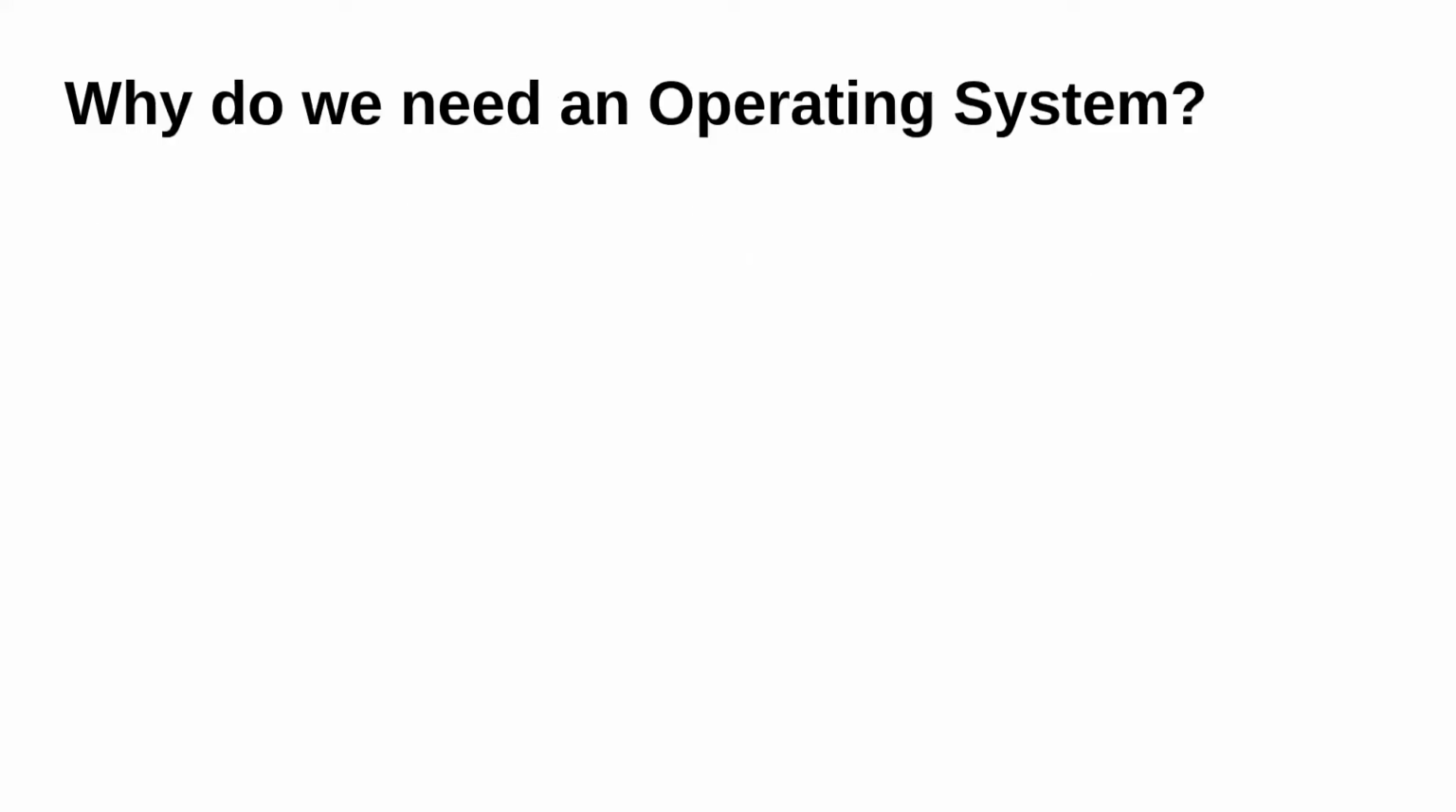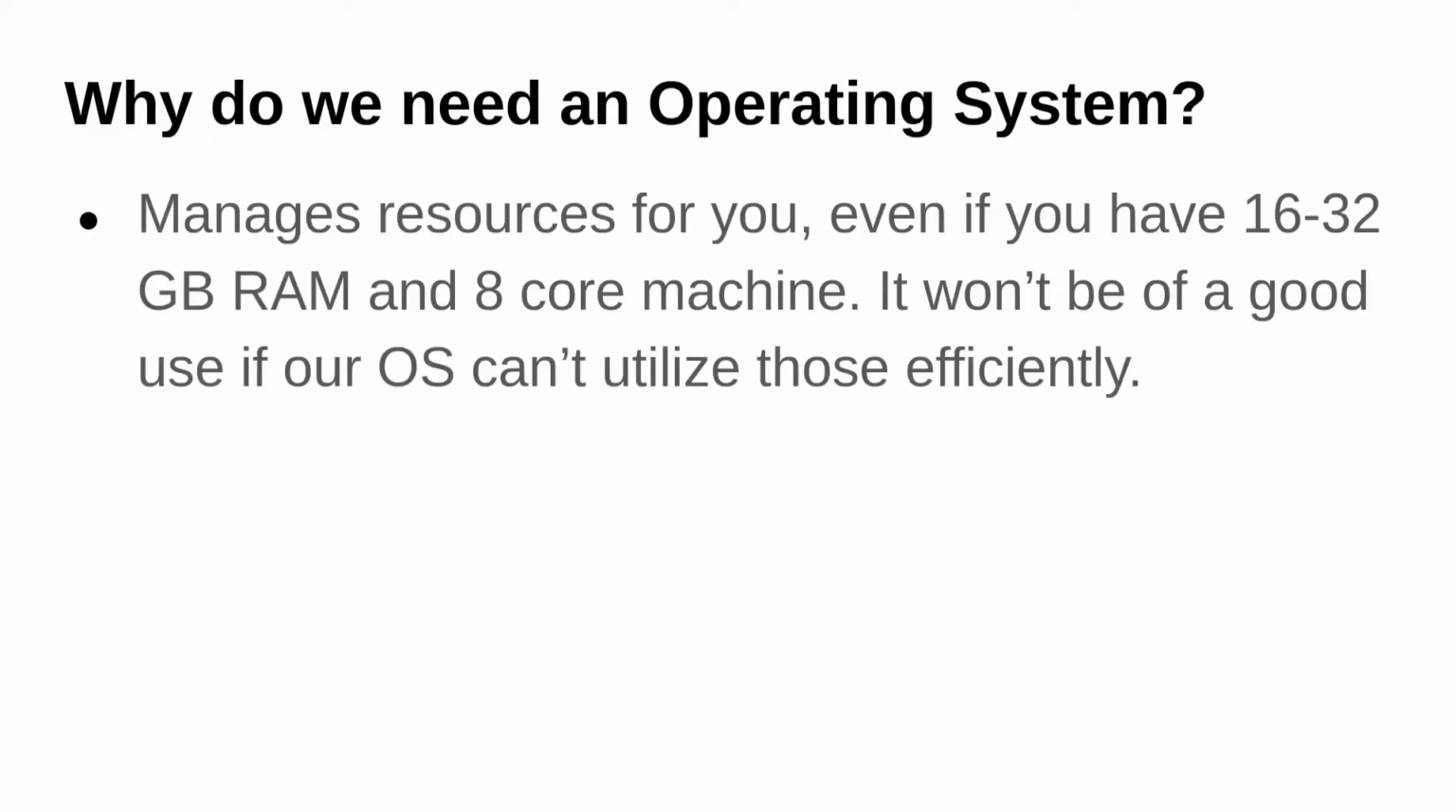Why do we need an operating system? The operating system manages the resources for us, as we have seen in the last slide. Even if you have, like nowadays, 16 and 32 gigs of RAM is pretty common, and we have 4 to 6 core machines, 8 core machines, the operating system plays an important part in utilizing that hardware efficiently so that you can perform your day-to-day tasks easily and quickly. So that's why we need an operating system to utilize the system resources well.